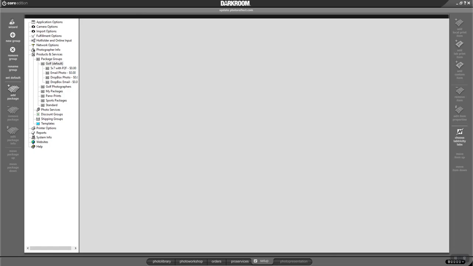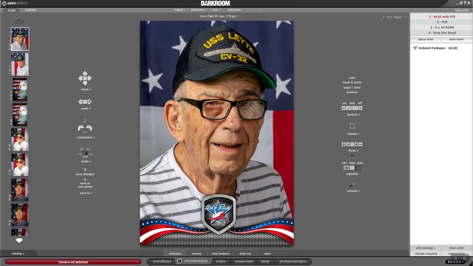And see where it says default right here. So if I go down here and I say, okay, I want to change that to sports packages. There's different prints in there. There's 8x10s. There's print to files. There's Dropbox emails. There's a pano that's 6x14 that some of my printers can print. If I wanted to use these packages, I need to hit set to default. That way, when I go back into my Photo Workshop, my packages have changed over here, so I can print these packages. I'm going to set that back to golf.